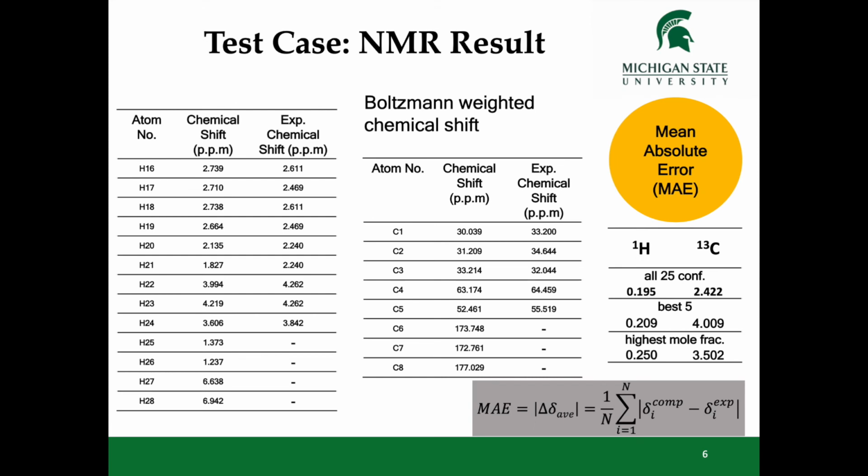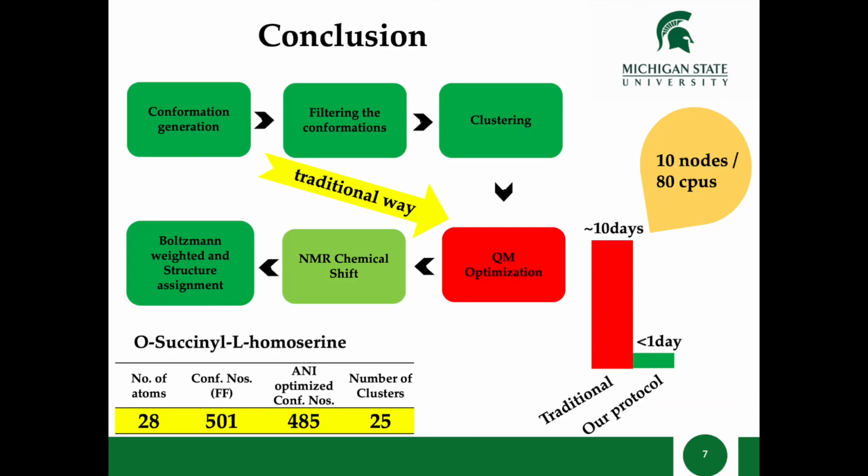To validate our results and to see the goodness of fit, we compare our results with the experimental values available, and we have calculated the MAE, which is the mean absolute error, the difference between the calculated value and the experimental value of the NMR chemical shift of a particular nucleus, and we have seen that our calculated results are highly accurate. In conclusion, this workflow is very effective and computationally very efficient.